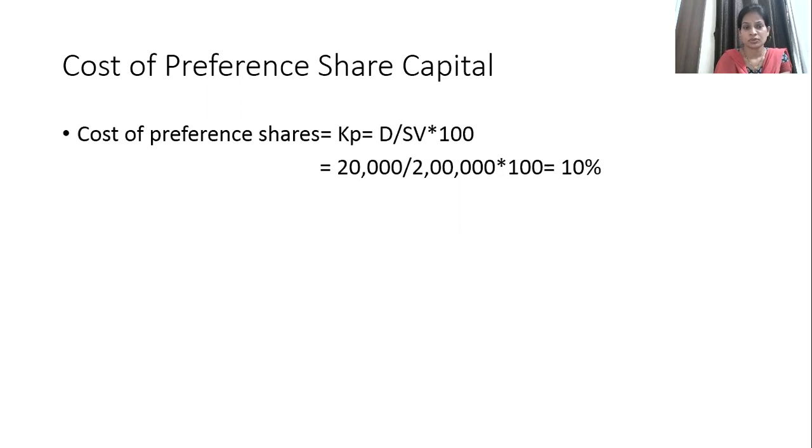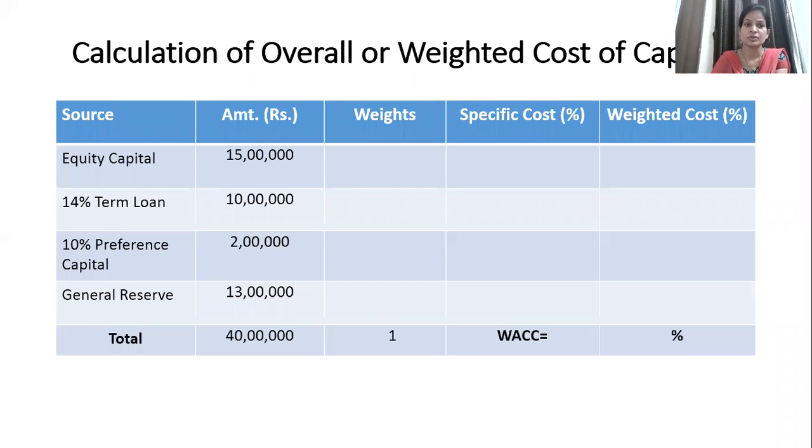So now we are going to calculate the overall cost. Since we have calculated the individual costs, now we are going to use the format. Okay, so source, amount, weight, specific cost, and weighted cost. Now you can see in sources we are going to mention all the 4 sources with their amounts. Then you can see I have made a total of all these amounts.